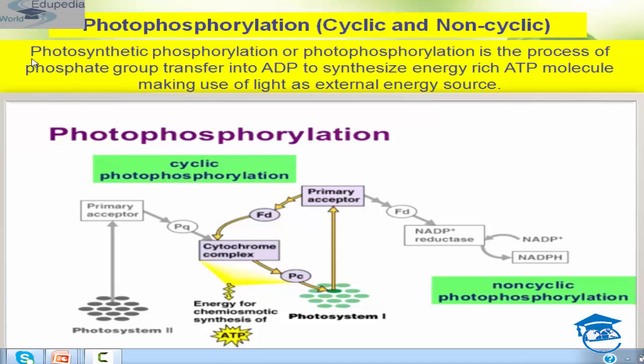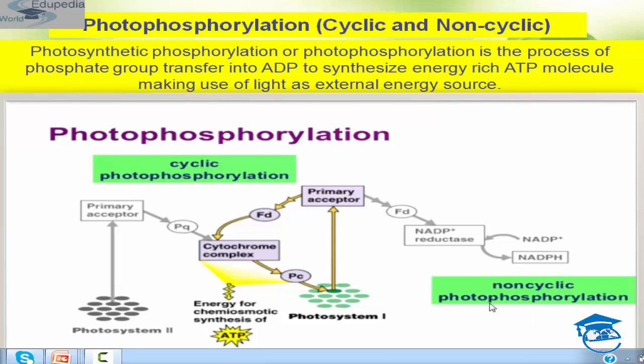photophosphorylation is also known as photosynthetic phosphorylation. It is the process of phosphate group transfer into ADP to synthesize the energy rich ATP molecule, which makes use of light as external energy source, students. Okay? So this is cyclic photophosphorylation and this is non-cyclic photophosphorylation.